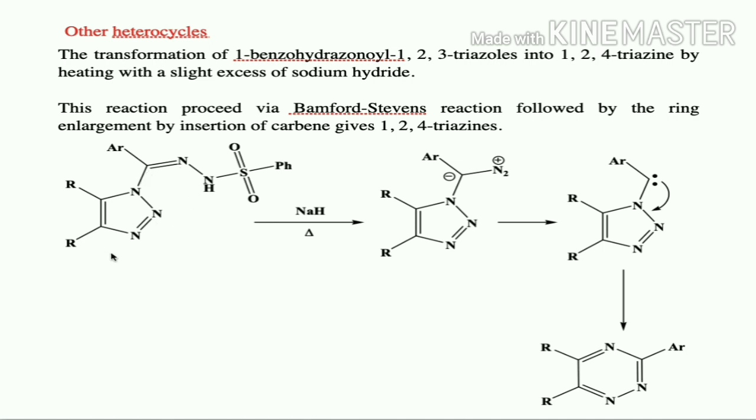It will first undergo the Bamford-Stevens reaction, that is, tosyl hydrazide reacts with ketone to form the hydrazone derivative. If it is treated with base, there will be elimination of a nitrogen molecule and it is going to form a carbene. The carbene formed will undergo an insertion reaction with the nitrogen of the triazole, so ring expansion will take place. This carbon will insert in between the nitrogens and thereby form 1,2,4 triazine.